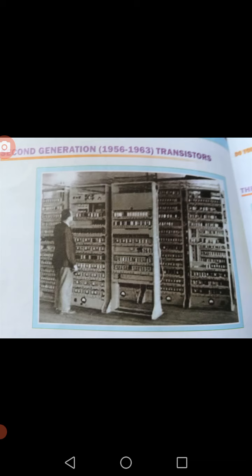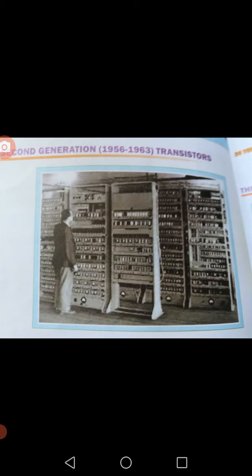What are the other features? Other features: faster, smaller, more reliable. You should not compare with today's computer. You should compare with the first generation. Compared to the first generation, the second generation is faster, smaller and more reliable. Easier programming. It is very easy to do any programming compared to previous generation systems. Commercial production was still difficult and costly because the alignment and everything is very big and carrying is also very difficult. That is why it was not used in commercial production.